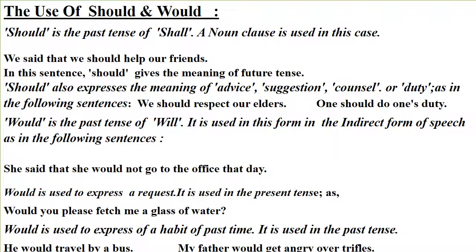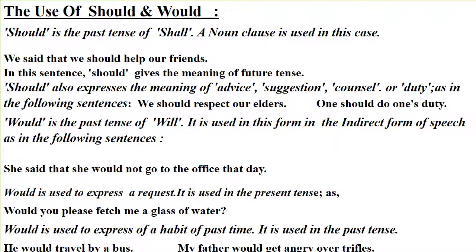The use of should and would. Should is the past tense of shall, and a noun clause is used in this case. We said that we should help our friends. In this sentence, should gives the meaning of future tense. Should also expresses the meaning of advice, suggestion, counsel, or duty, as in the following sentences. We should respect our elders. One should do one's duty.